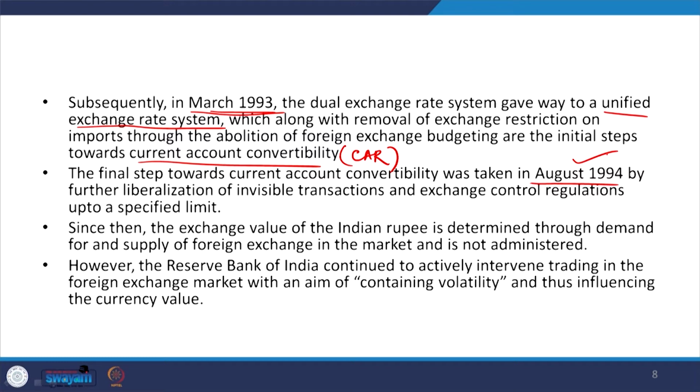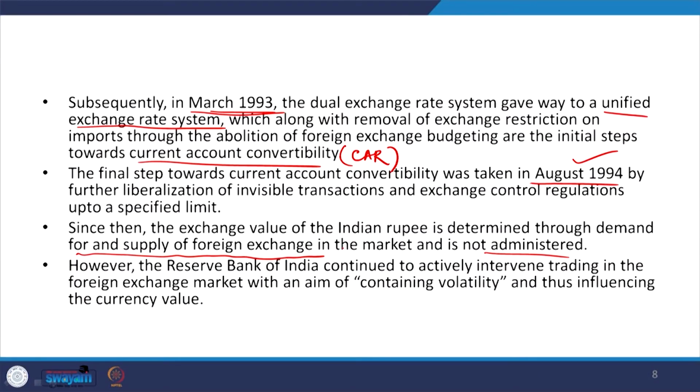Indian rupees could be exchanged to any currencies since India has opened up its current account transactions. From August 1994, current account convertibility was introduced, and that has further liberalized the invisible transactions also, and exchange rate controls regulation into a specified limit.